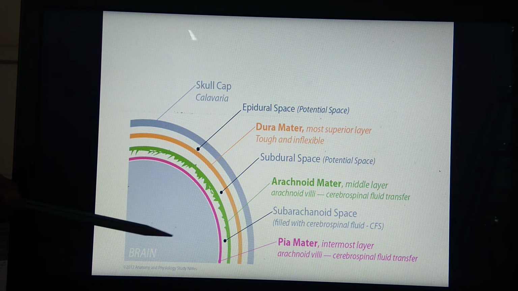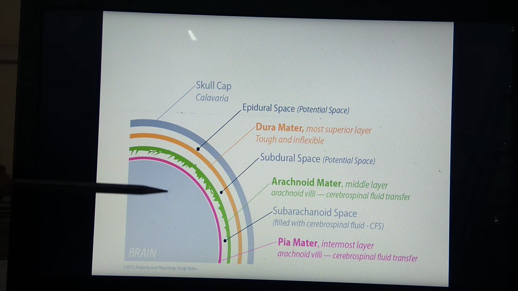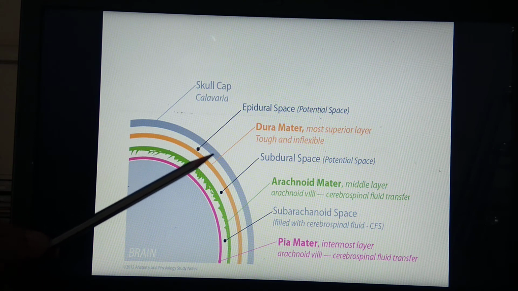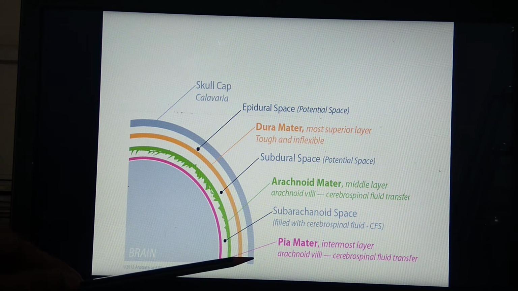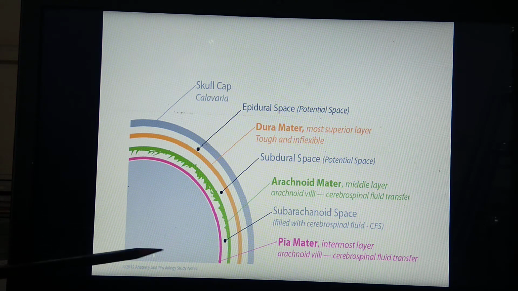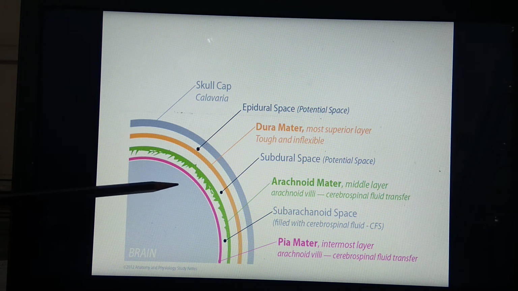This is the part of the brain. As we have seen, the brain lies inside the cranium. So this outermost one is for the cranium, that is the bony part. So inner to the cranium and outer to the brain, there are three layers. These three are the meninges which surround the brain.